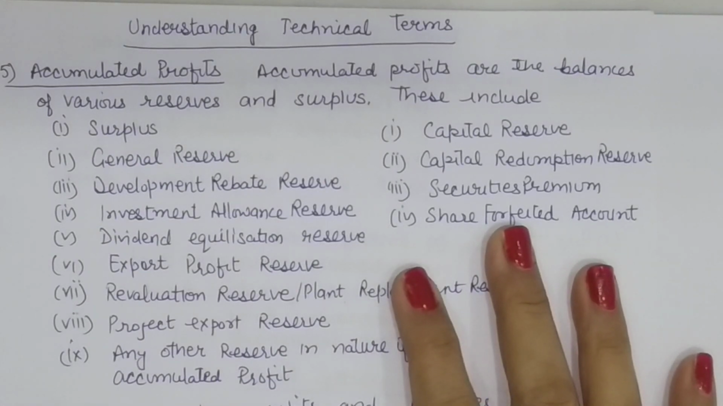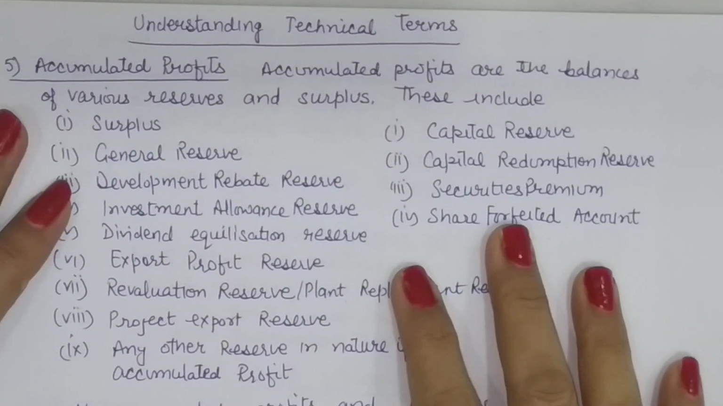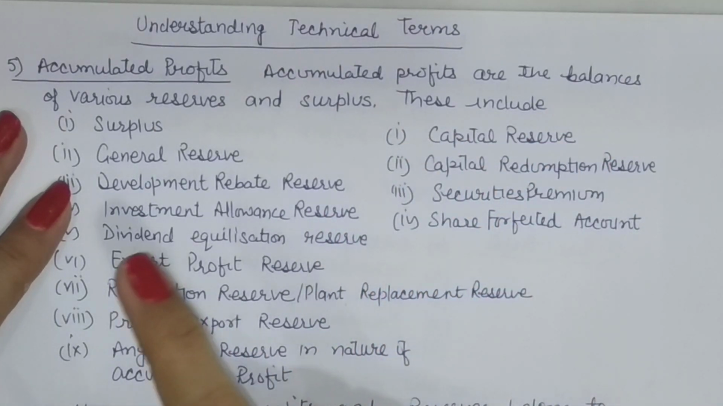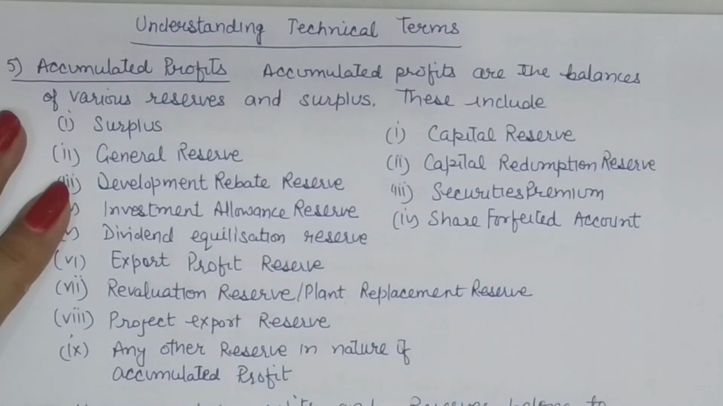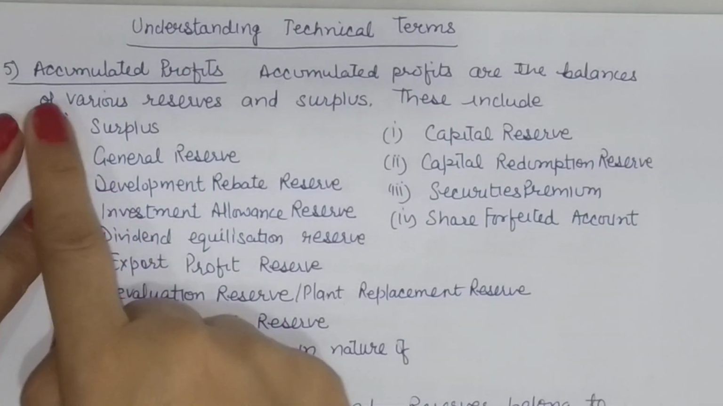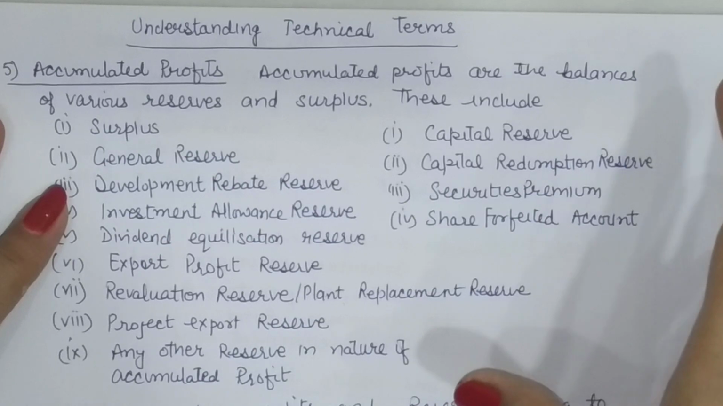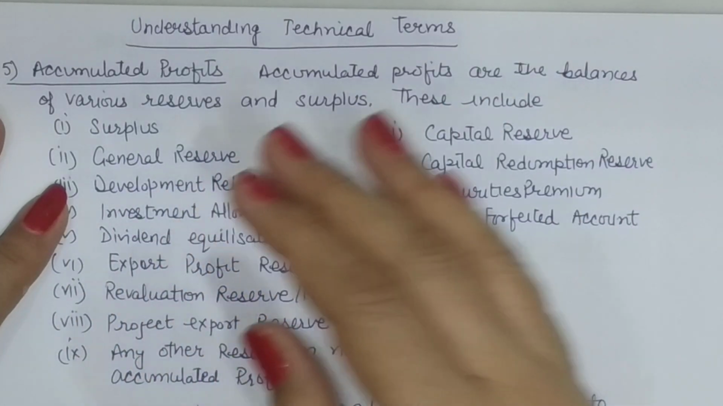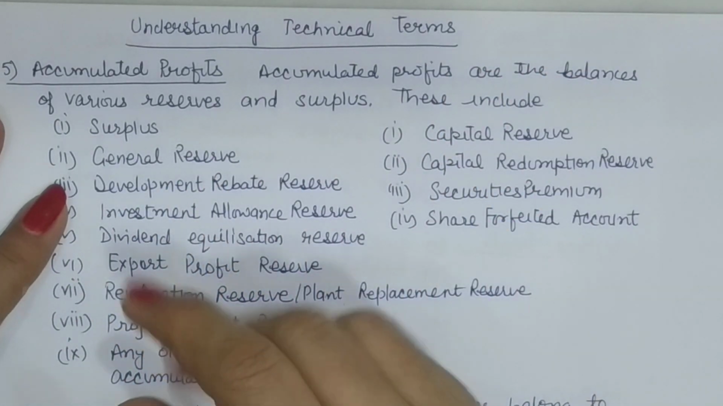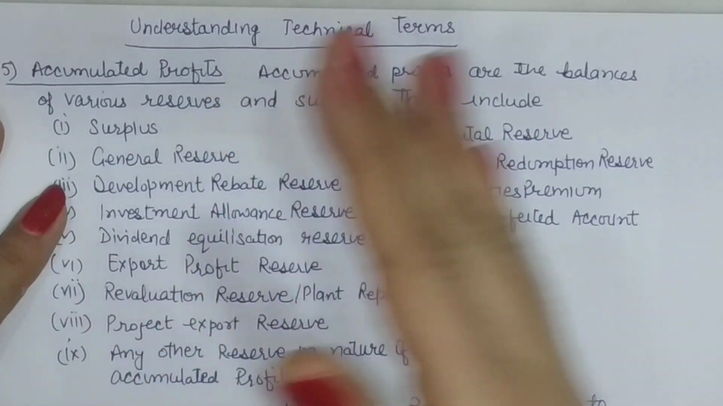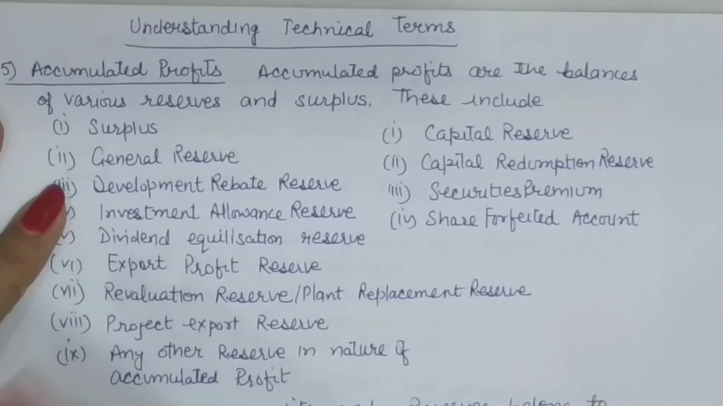Welcome to Commerce classes. Now in the series of technical terms, we are taking up two more terms today, accumulated profits and accumulated losses. The term accumulated profits means the profits or the balances available in various reserves and surpluses. The nature of the reserve can be revenue or capital, but these are all accumulated profits.